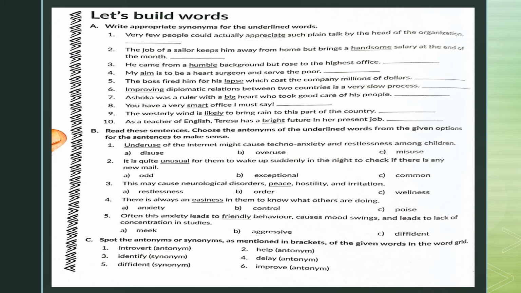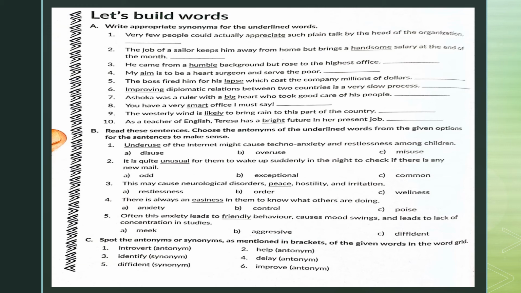Come to the second one. The job of a sailor keeps him away from home but brings a handsome salary at the end of the month. Now, handsome here means not good looking salary. It means a good figure of salary. So we are going to write considerable. The job of a sailor keeps him away from home but brings a considerable salary at the end of the month.